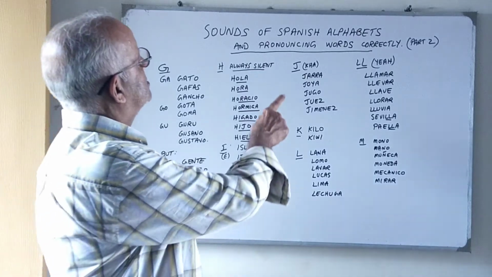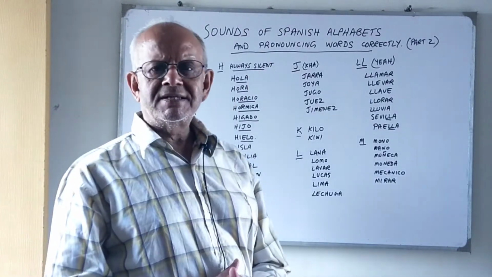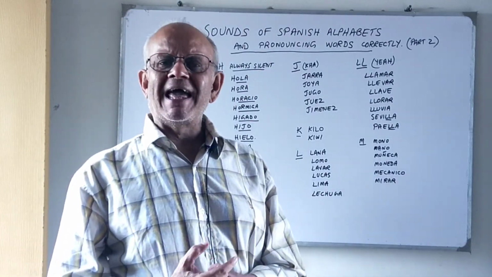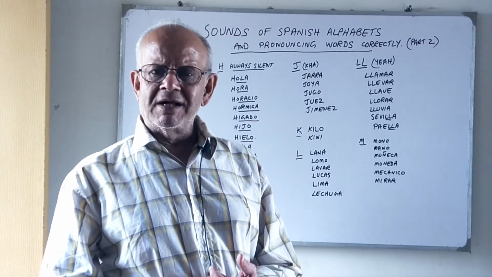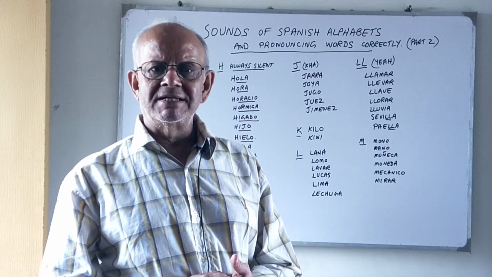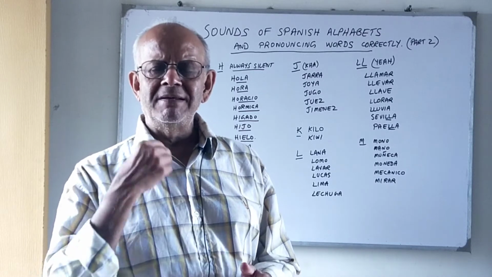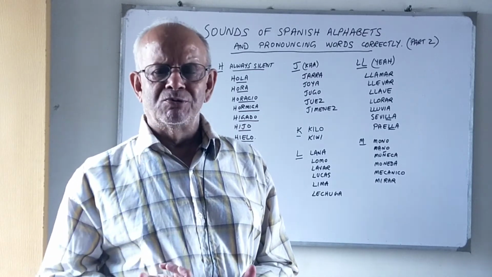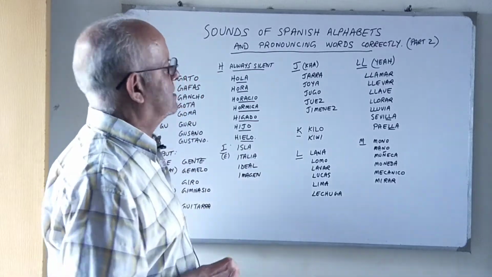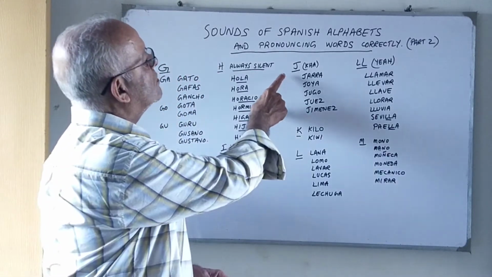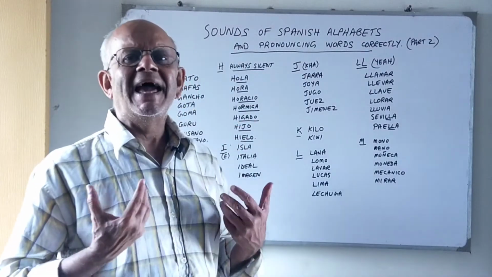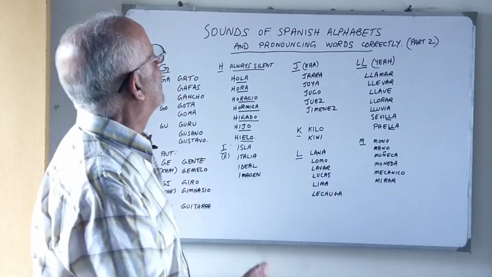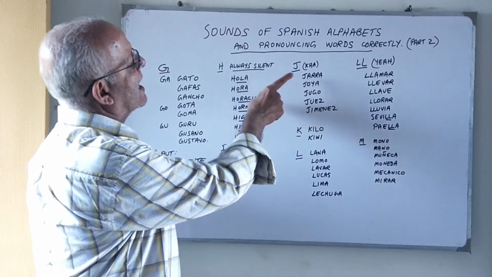Okay, now let's go to the J. J's in Spanish have a he sound. Okay, many people have difficulty with the Spanish J's because it's a sound that many people can't produce. Okay, but those who can't produce the he sound usually use it as an H sound. Okay, for example, jarra.